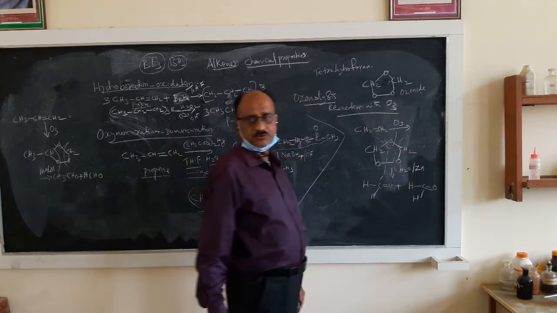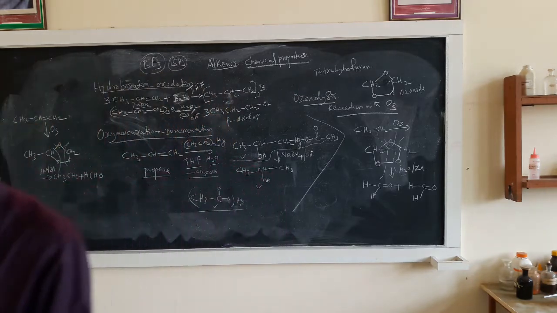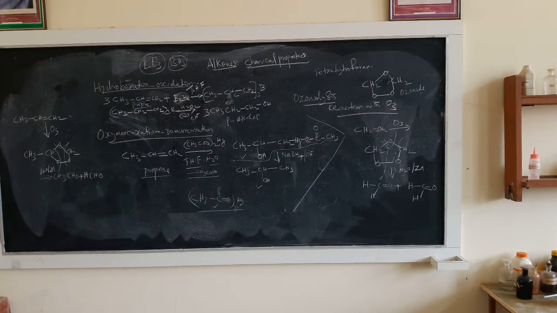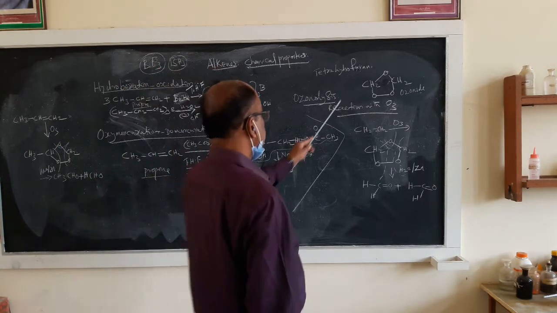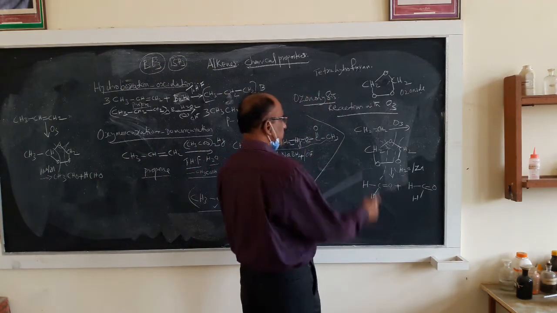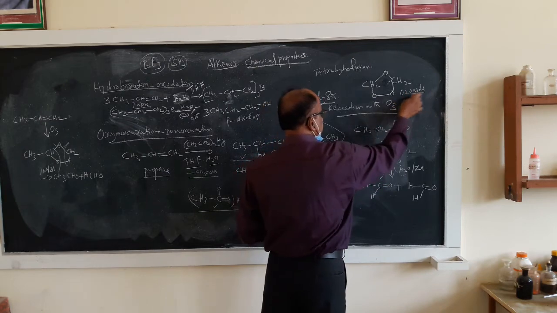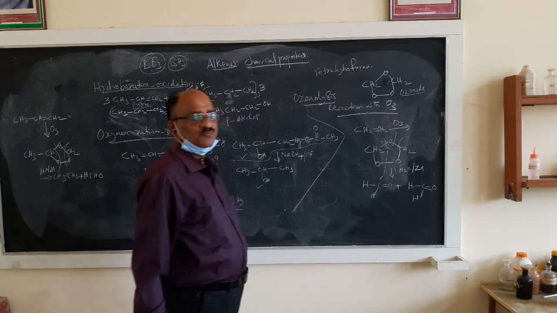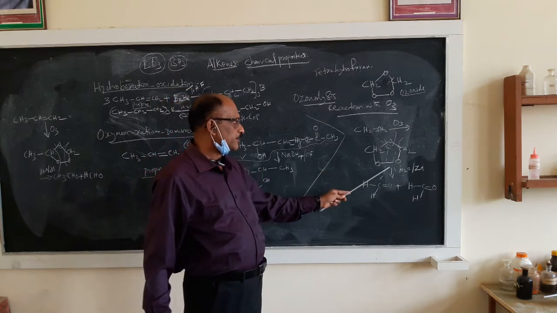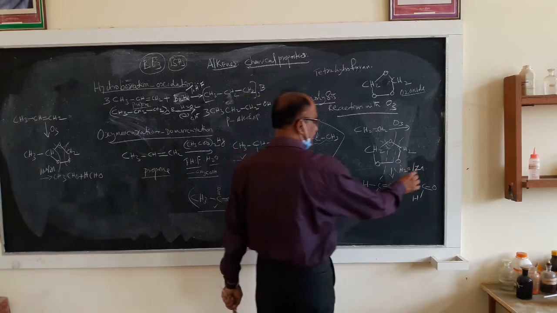Such a system is an ozonide. Let me clarify it. Such a system is an ozonide, and it is really helpful to find out the double bond position. This compound is known as ethylene ozonide, because you are taking ethylene with ozone and getting an ozonide. This ethylene ozonide is again hydrolyzed in presence of zinc.